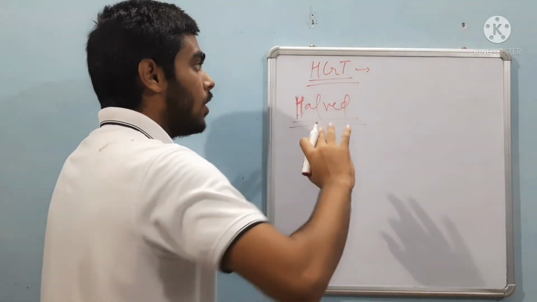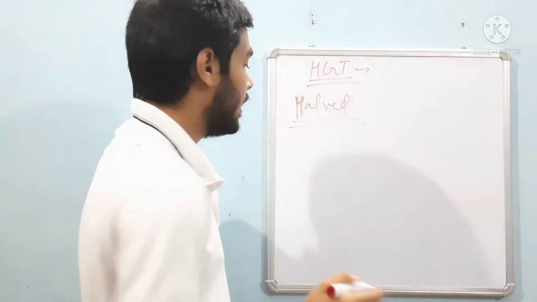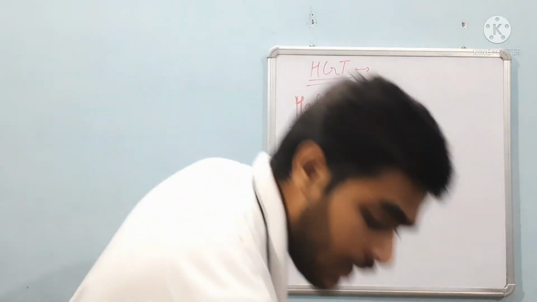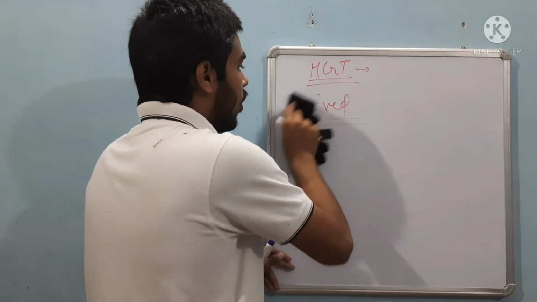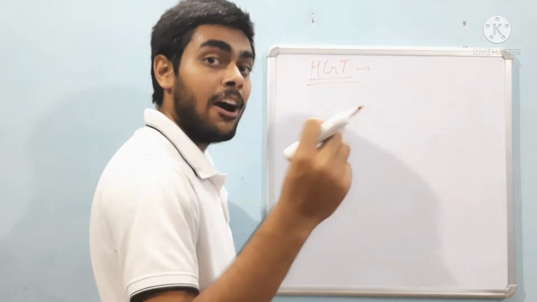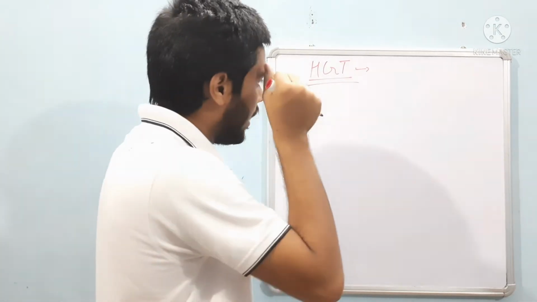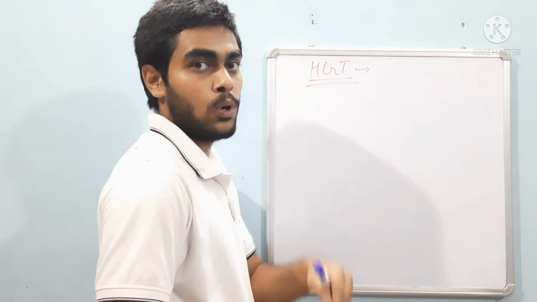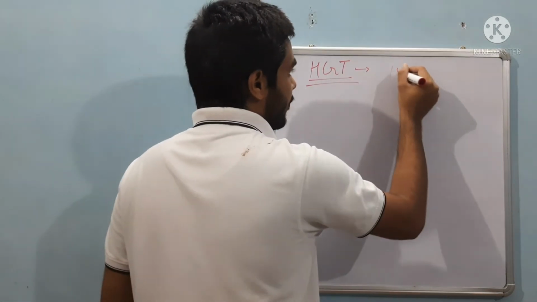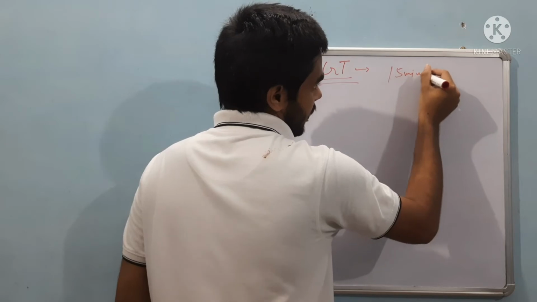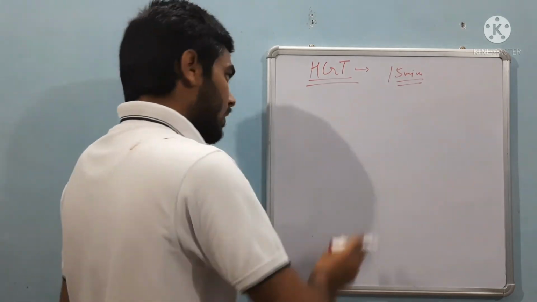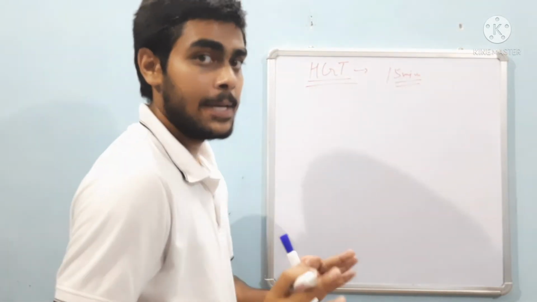So the rules and all the things remain the same, and the other difference is that in this only one stage has to be crossed, and it can be of any difficulty level. It can be of 4th difficulty level, it can be 3rd, 2, or 1. The time for this is 15 minutes. Your group has to cross only one stage. Now HGT is done. All the rules remain the same in HGT also.